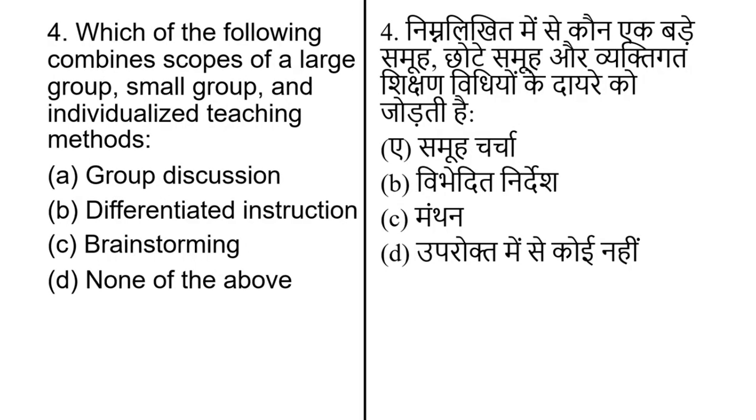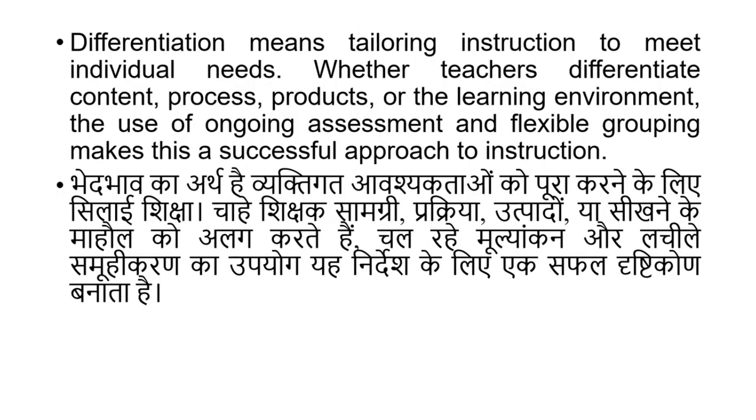Which of the following combines the scope of large group, small group or individualized teaching method? And options are group discussion, differentiated instruction, brainstorming and none of the above. The correct answer of this question is option number B, differentiated instruction. Differentiation means tailoring instruction to meet individual needs. Whether teachers differentiate content, process, product or the learning environment, the use of ongoing assessment and flexible grouping makes this a successful approach to instruction.